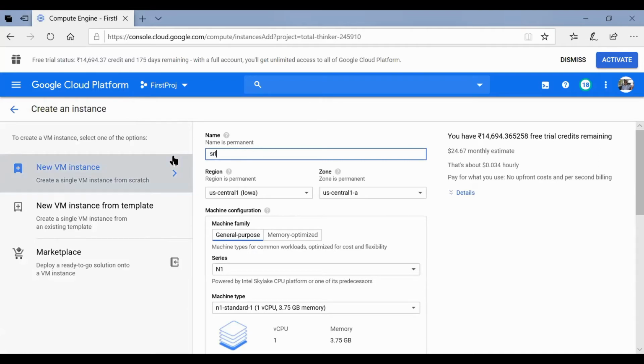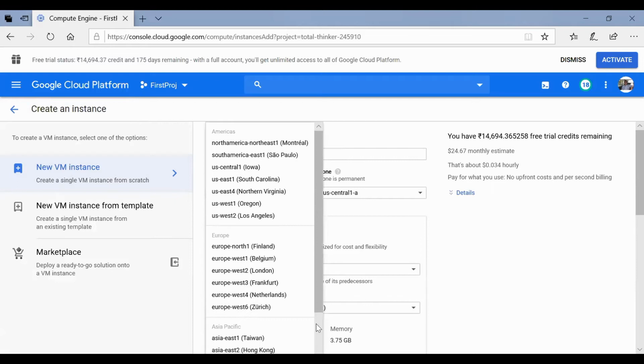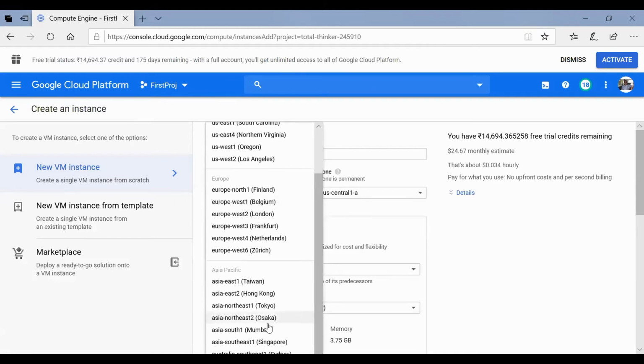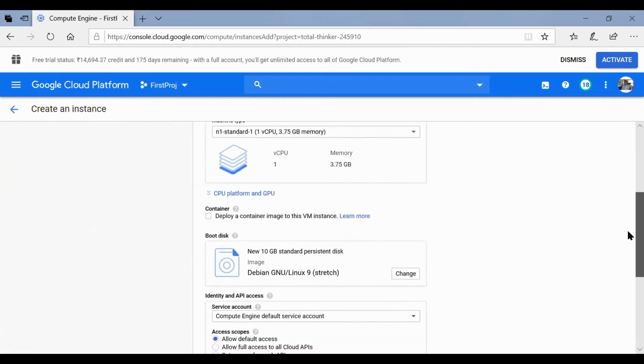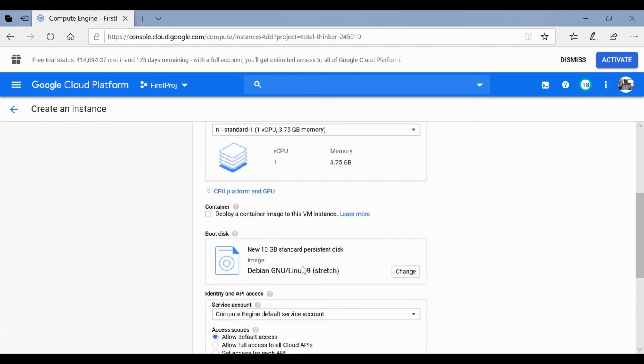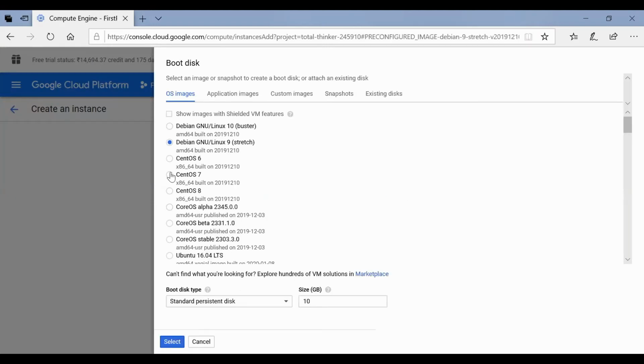Give name of the instance as the name that you need. I am giving as SRL Ansible container, and select the region that you need. I'll be selecting as Asia South 1, Mumbai, and select the OS that you need. So for demo purpose, I'll be selecting CentOS 7. We can select any of the OS flavors that you need for your purpose.